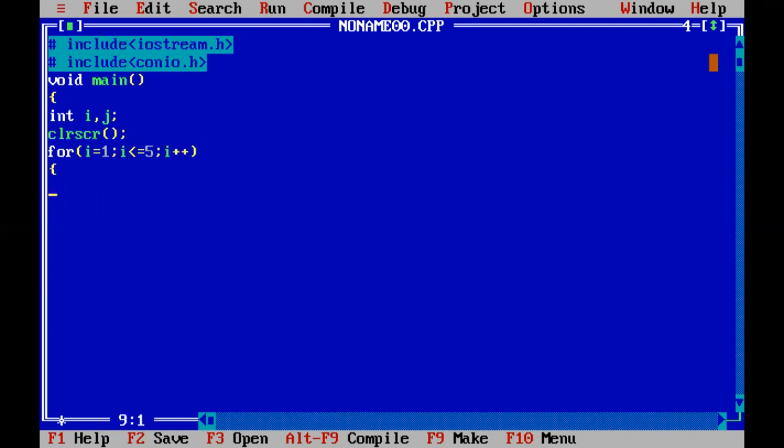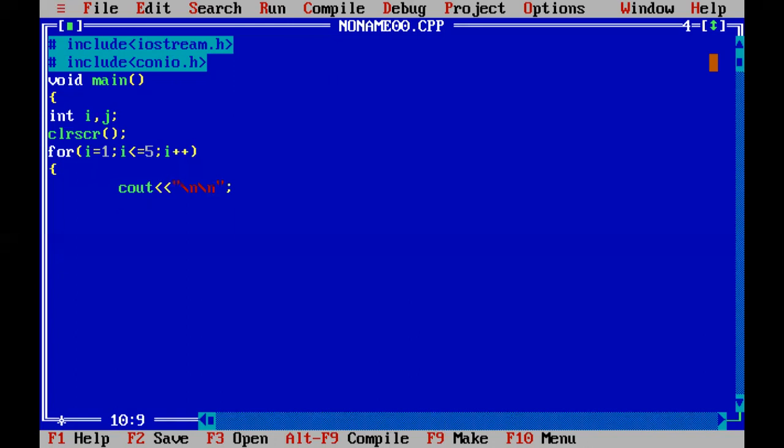Opening of outer loop, because we are using the nested loop, cout. You can use endl as well, but we are going to use double backslash n.